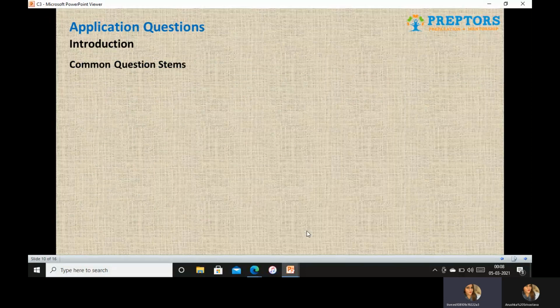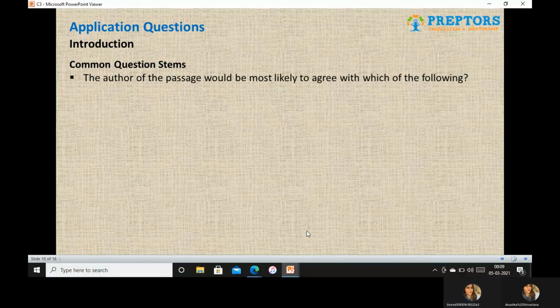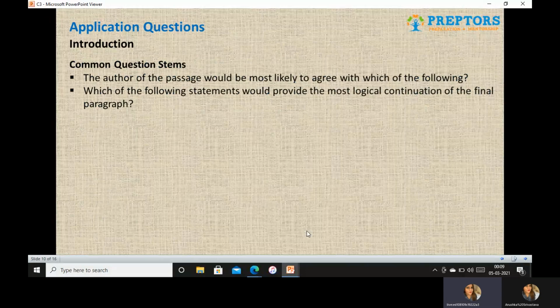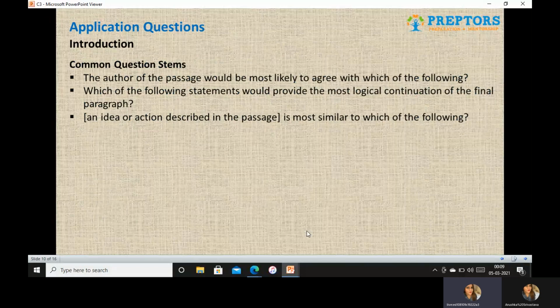Common question stems: how will your application-based questions look? So, the author of the passage would most likely agree to which of the following? This is mirroring. Which of the following statements would provide the most logical continuation of the final paragraph? This is predicting. An idea or action described in the passage is most similar to which of the following? What is this now? Mirroring. Which of the following is the best example for X as explained in the passage? This is again mirroring plus predicting, because you need to find similar and then predict which one will be most similar.